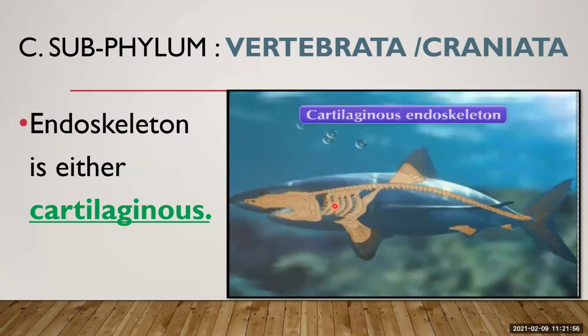Human beings do not have a cartilaginous endoskeleton, they have a bony endoskeleton. So cartilaginous means made up of cartilage. Cartilage is nothing but a tough but flexible tissue, a connective tissue. Got this much?